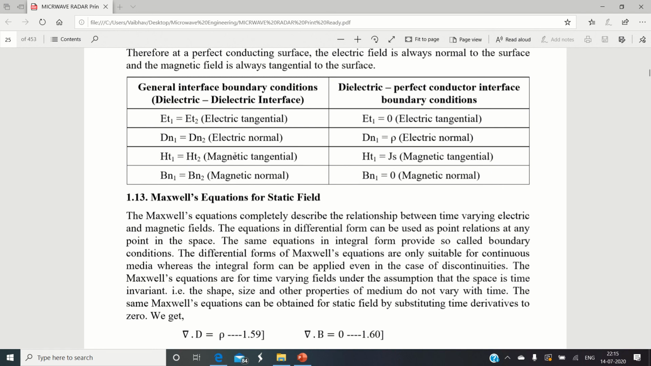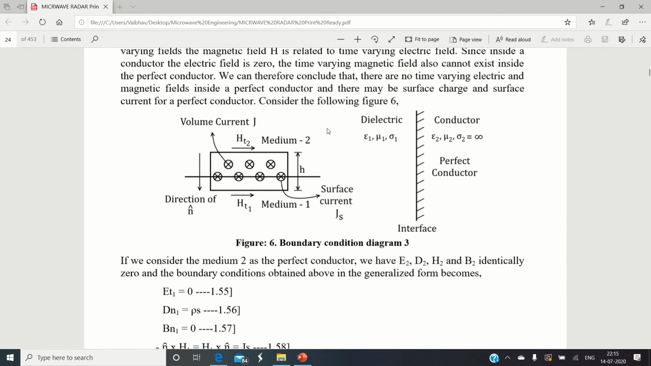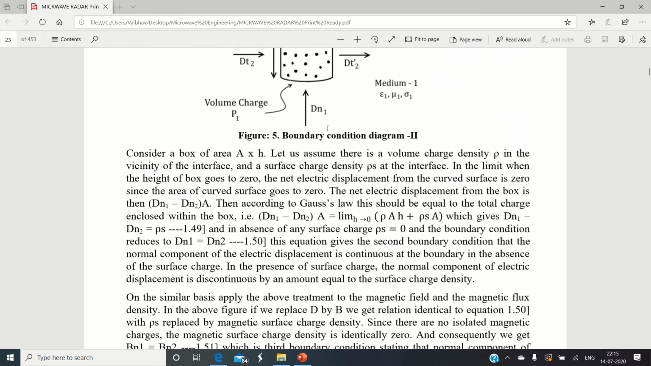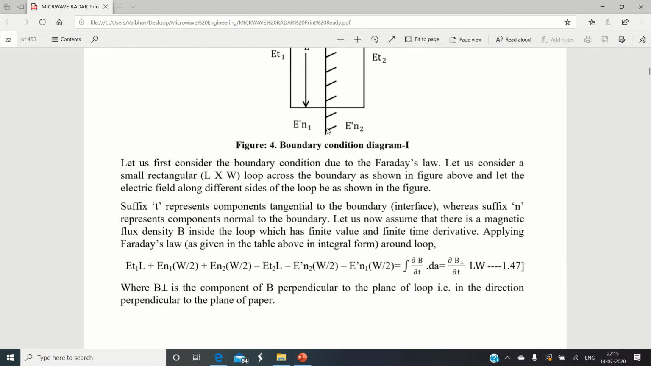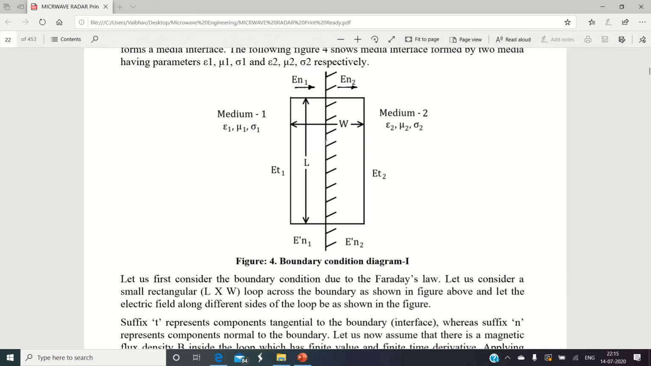So this theory is applicable for applying the boundary condition to any two different media which are separated by a certain finite boundary. This boundary condition can be considered with respect to two different aspects. Here, during the explanation, we considered that the two media are different. What if the two media are the same? For example, medium number 1 is a dielectric material, medium number 2 is also a dielectric material. So this is one case.